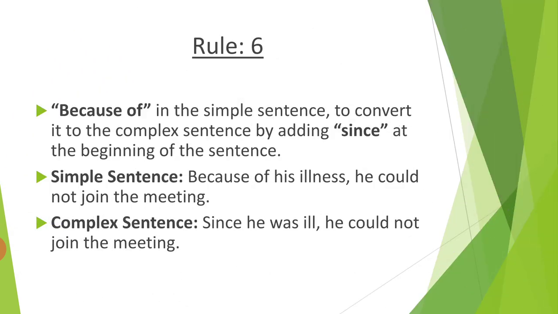Rule number 6. Because of. Because of in the simple sentence, to convert it to the complex sentence by adding since at the beginning of the sentence. So now what you have to do, rule number 6 suggests that whenever you find because of in the simple sentence, and if you want to convert your sentence into a complex one, you have to just add since at the beginning of the sentence.